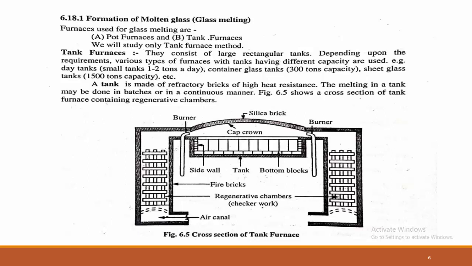But in case of the tank furnace, it is a continuous process. The tank furnace looks like a tank, consisting of large rectangular tanks, depending upon the requirements, where various types of furnaces with tanks having different capacities are used. Means how much raw material we want to form molten glass, that much tank can be used here. Small tanks of 1 to 2 tons per day, and container glass tanks of large capacity, like 300 tons to 1500 tons capacity, can be used.